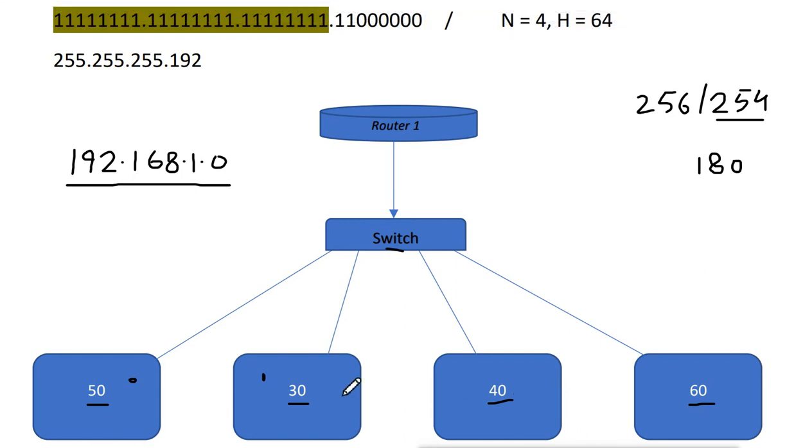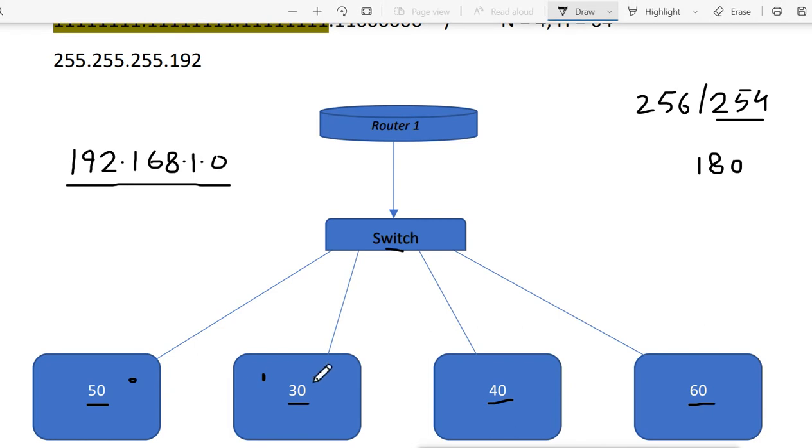Now, if we want them to communicate, remember, we did the subnetting because we don't want unwanted broadcast. We don't want to send unwanted problems from one subnet to another subnet. But suppose they are all in our own company's departments, and someone sitting here wants to send a mail to a person in the other department, then that mail should go to that department.